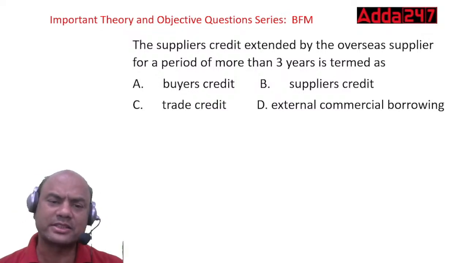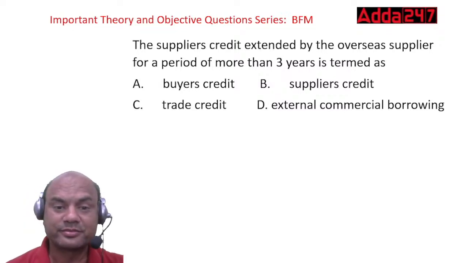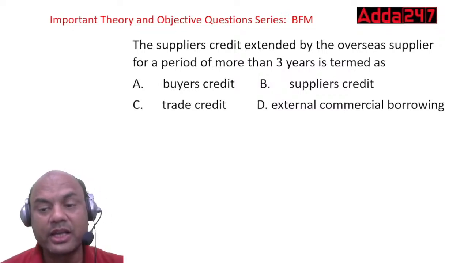Just now when I discussed a buyer's credit, I told you something. What was that? Think over it. Again, rewind this video, go back.